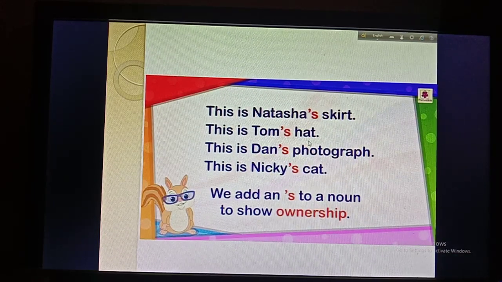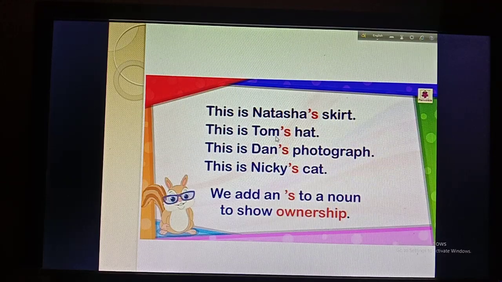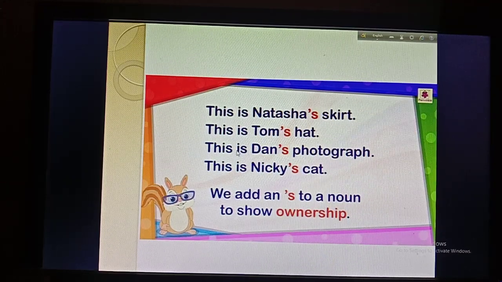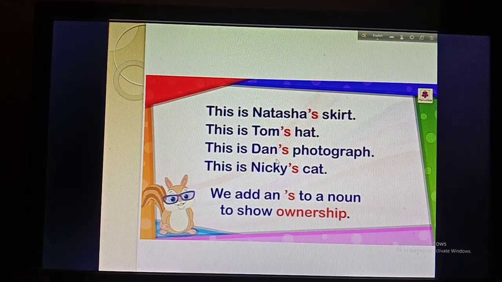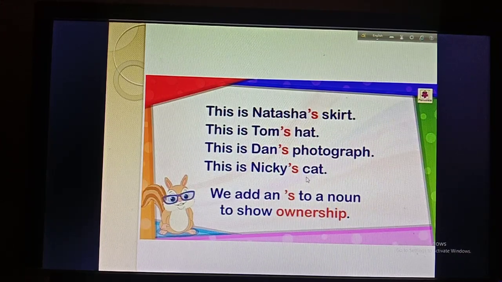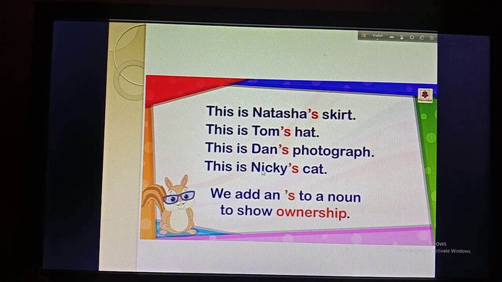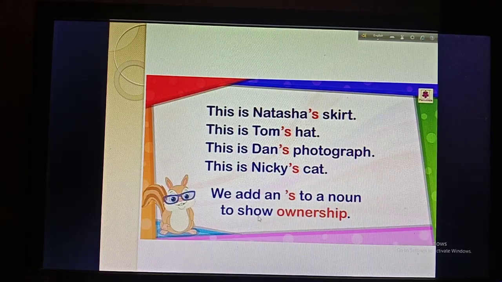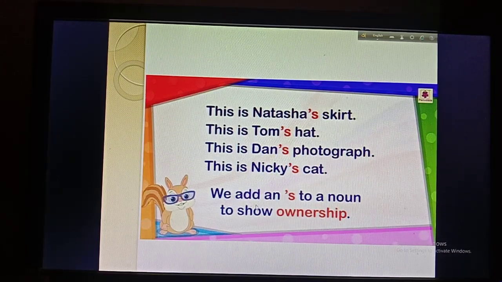Then this is Tom's hat, so Tom is the owner of the hat. Then this is Dan's photograph, Dan is the owner of the photograph. Then this is Nikki's cat, so Nikki is the owner of this cat, okay. So here is written the same thing, that we add an apostrophe s to a noun to show ownership, okay.